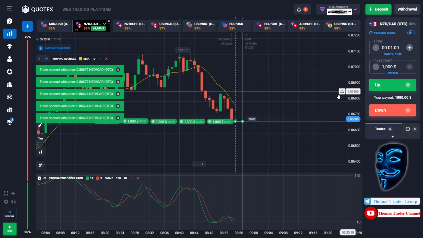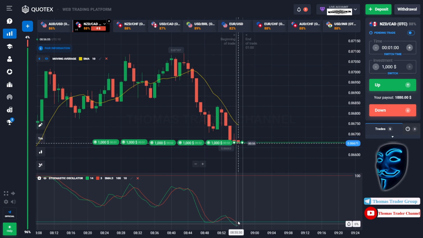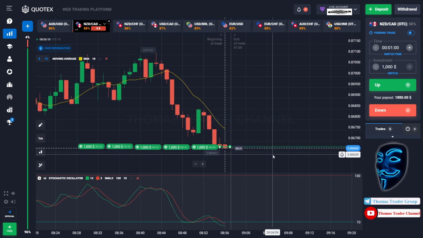As you can see, the market is going bearish and the market has already touched the oversold area. When the market touches the oversold area, it will make a rebound. Let's prove it and let's wait till the end of our trade.